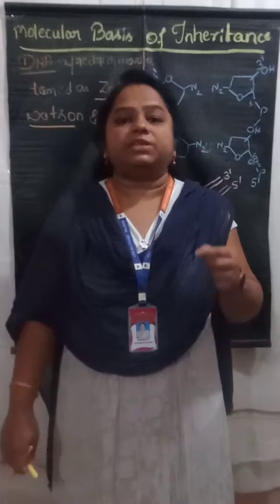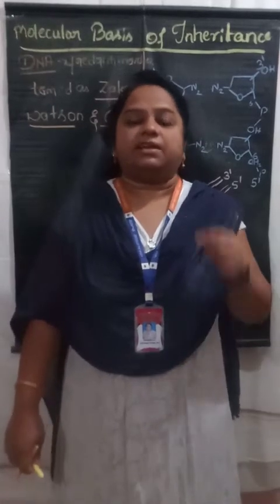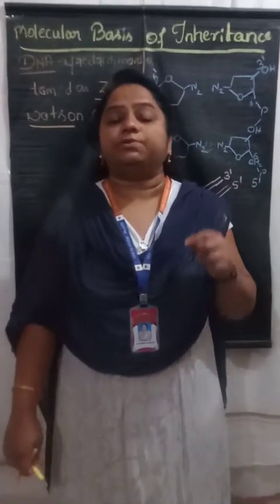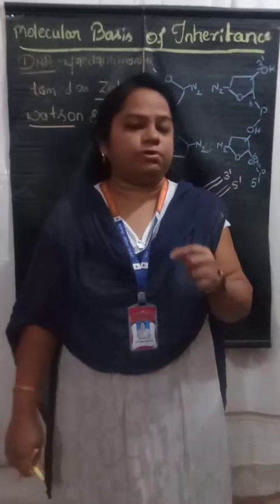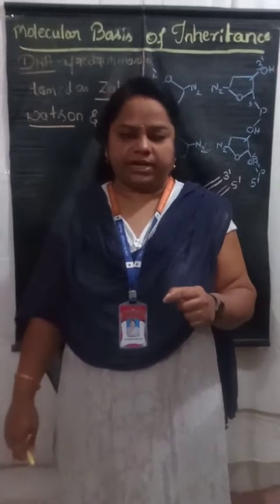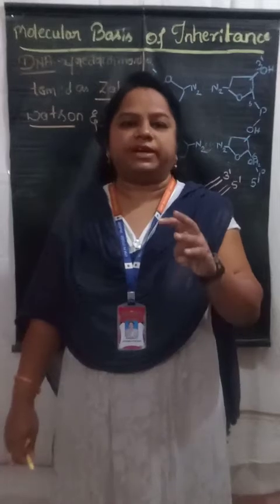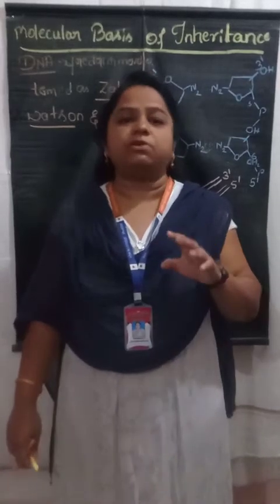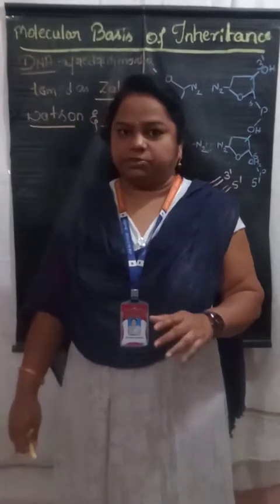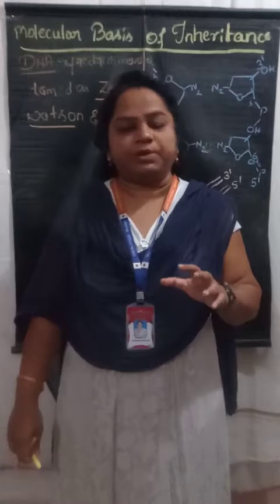So this DNA is a long chain of nucleotides. Nucleotides you already know are composed of a pentose sugar, nitrogenous bases, and a phosphate group. These group together to form a nucleotide.